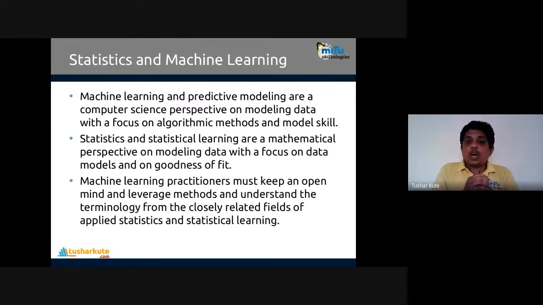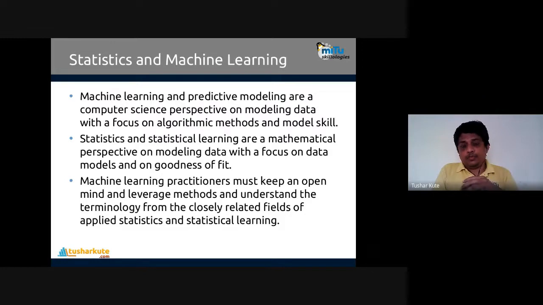Now, how do we combine statistics and machine learning?